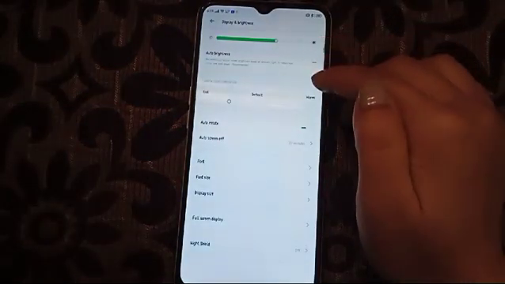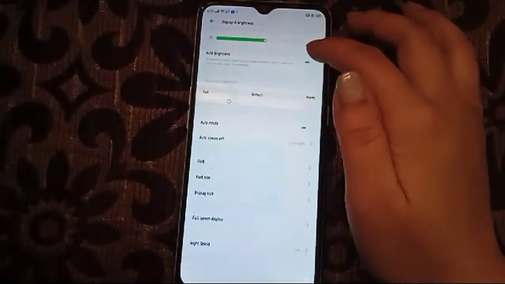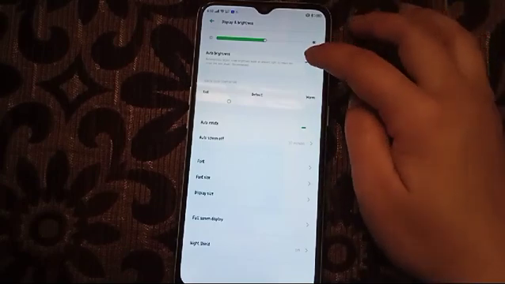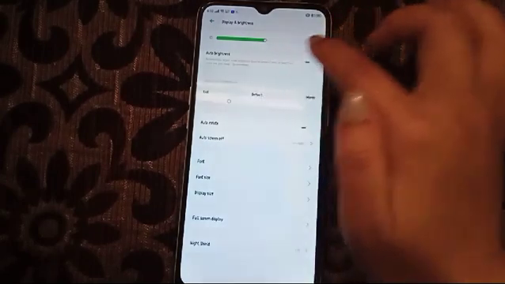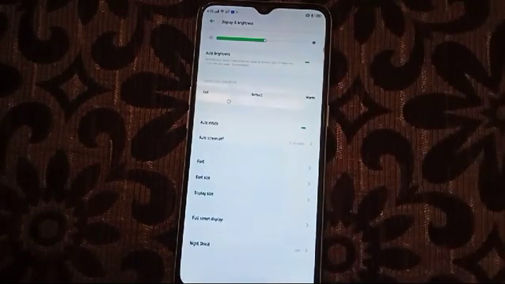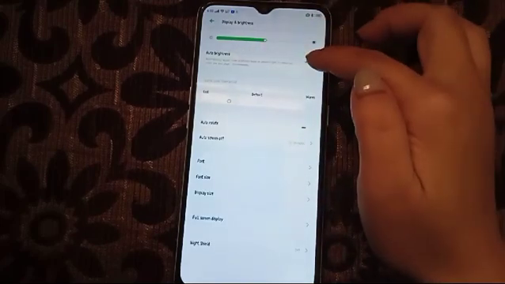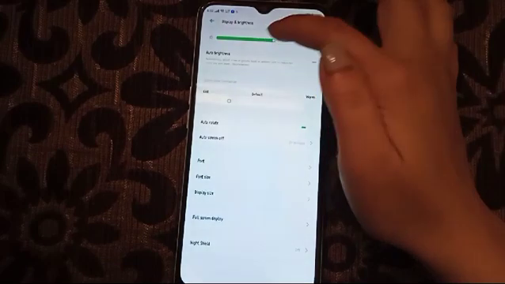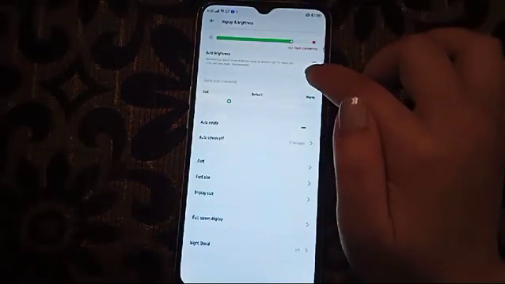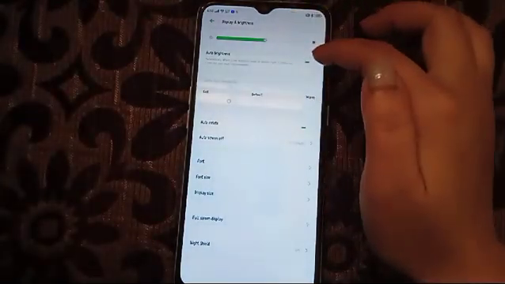If you turn it on, then it will automatically show you how much brightness you need. And the problem is that sometimes you turn on this auto brightness, and that's why it has a problem, because if you turn on this auto brightness, it will automatically show you how much brightness your phone needs. Like this, I'll show you, this is how much I put the brightness, and when you turn on the auto brightness, here it decreases.